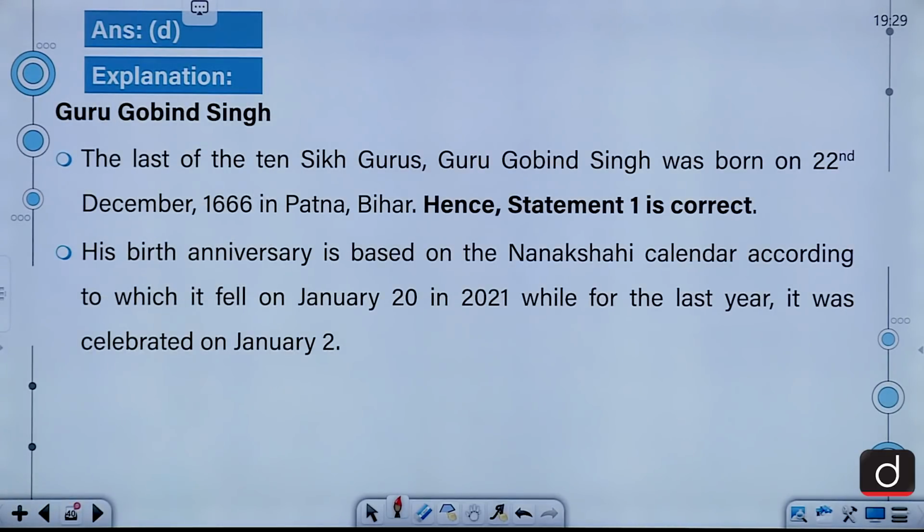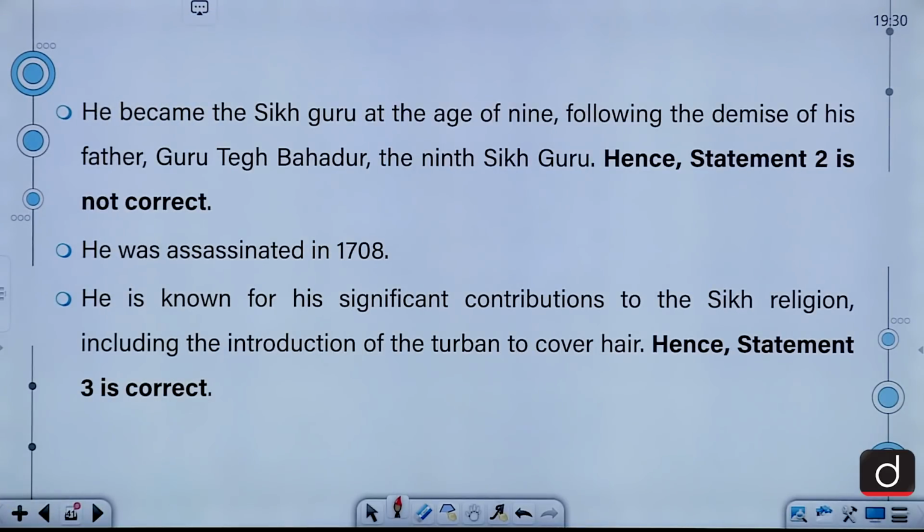Moving on to the explanation. The last of the 10 Sikh Gurus, Guru Gobind Singh, was born on 22nd December 1666 in Patna, Bihar. His birth anniversary is based on the Nanak Shahi calendar, according to which it fell on January 20th in 2021, while last year it was celebrated on January 2nd. Moving on, he became the Sikh Guru at the age of 9 following the demise of his father, Guru Tej Bahadur, the 9th Sikh Guru. He was assassinated in 1708.